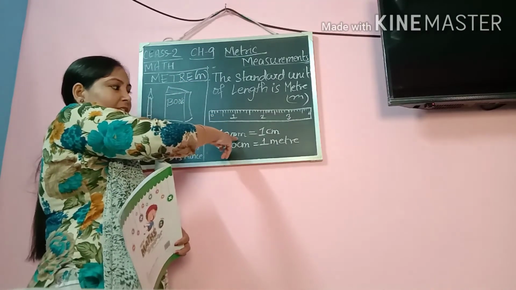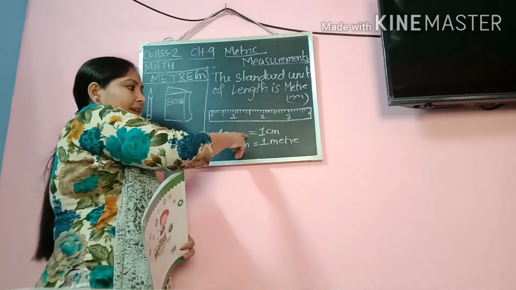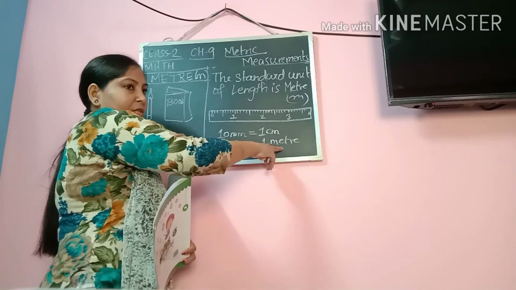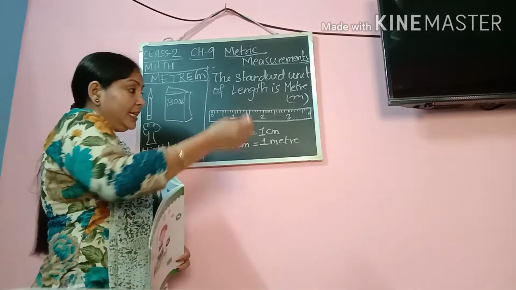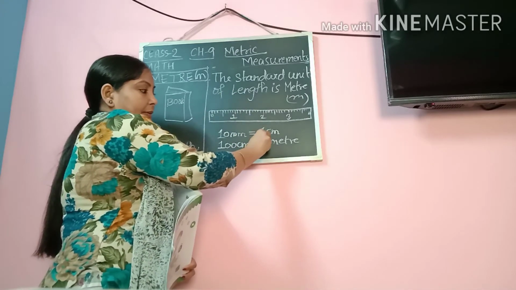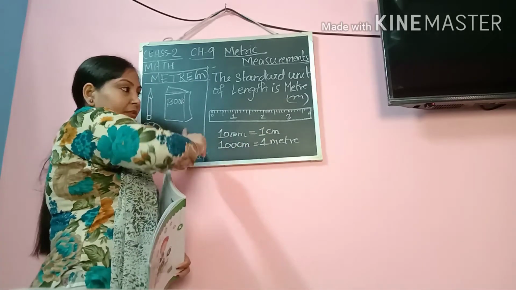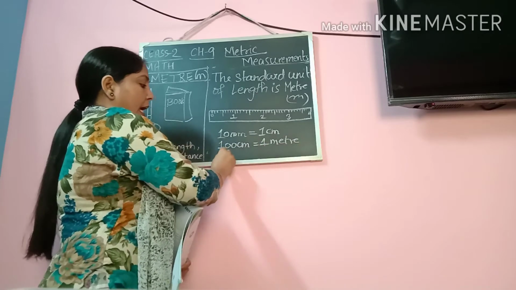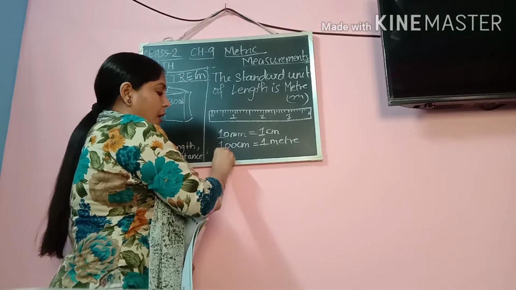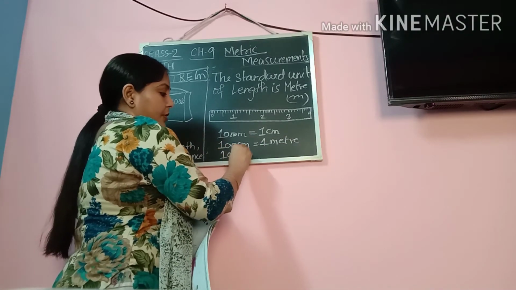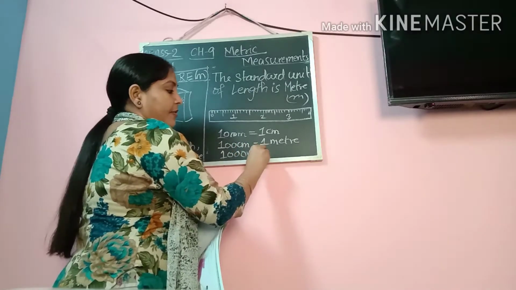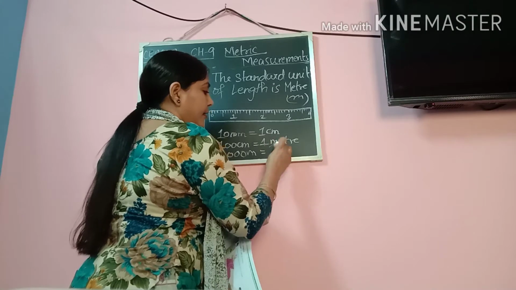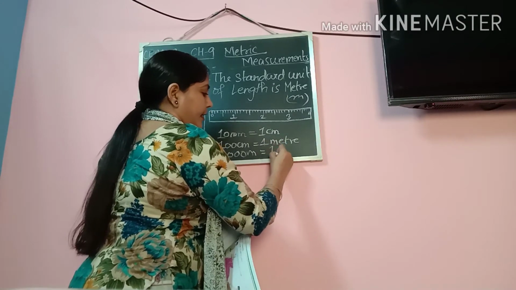The smallest is millimeter, then bigger than millimeter is centimeter, and then bigger than centimeter is meter. Now this is 1 meter. Okay, 100 centimeter will make 1 meter, and when it will be 1000 meter, that will be equal to 1 kilometer.